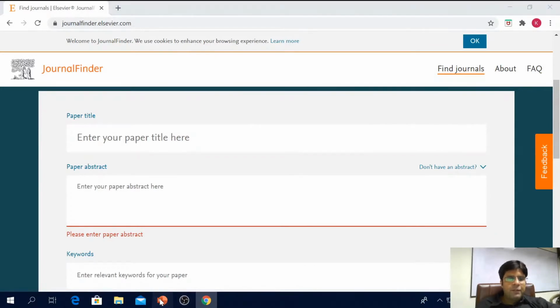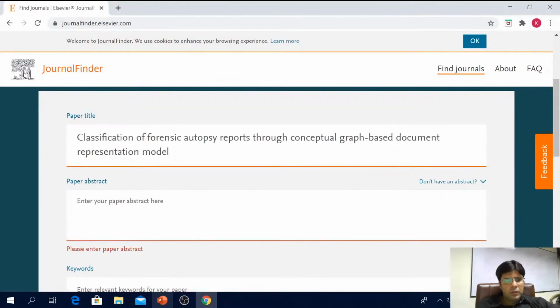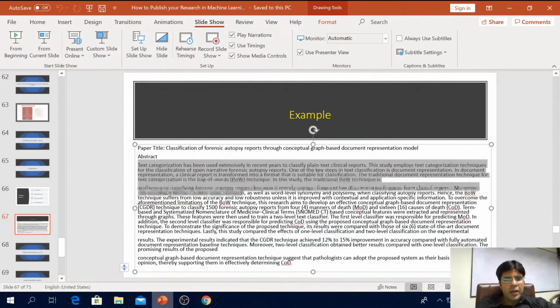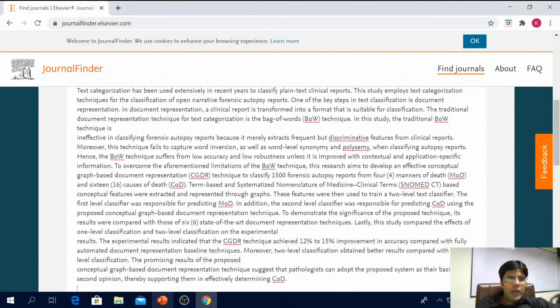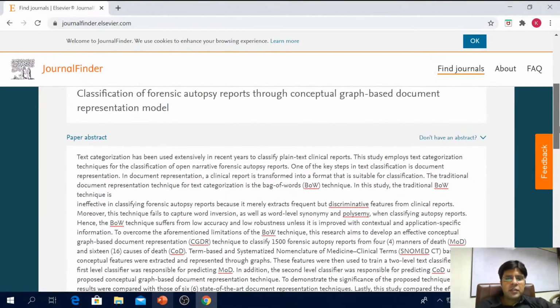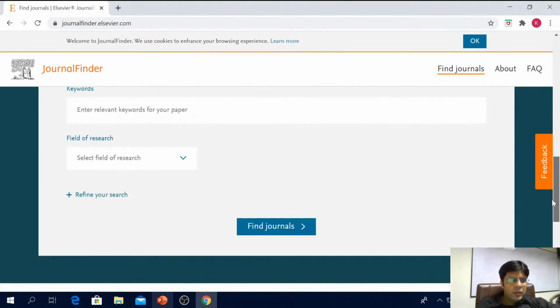Okay, for example, if I just copy the title from here, and if I copy the abstract and paste it here, once I provide the title and abstract, now I click on find journals, so it will recommend me the journals where I can submit the paper.